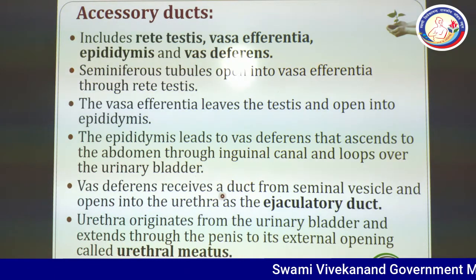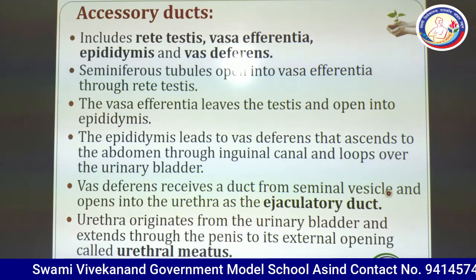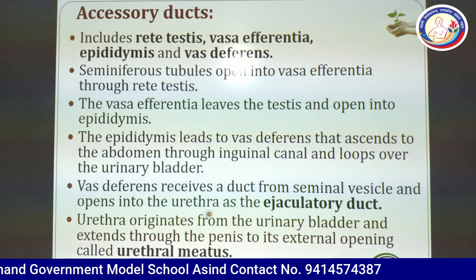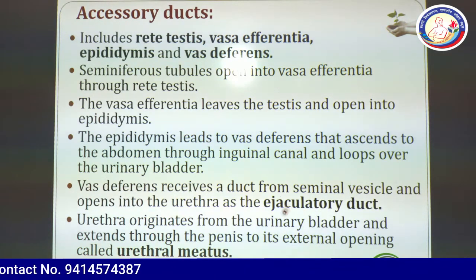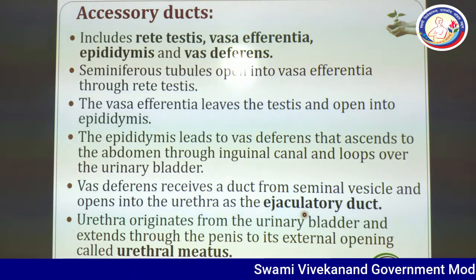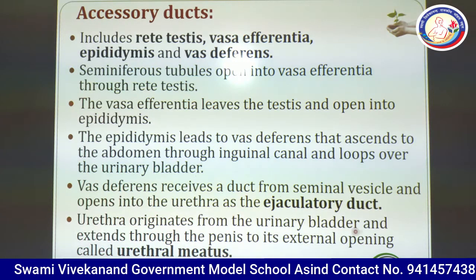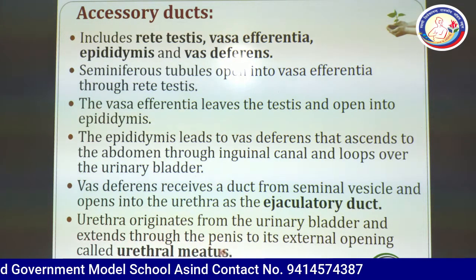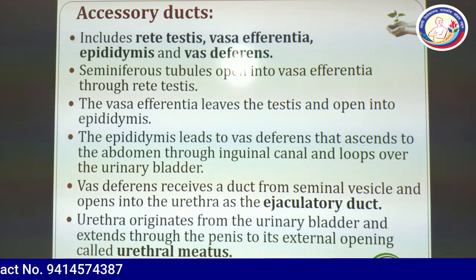Vas deferens receives a duct from seminal vesicle and opens into the urethra as the ejaculatory duct. Ejaculatory duct is the duct where semen is passed out. Urethra originates from the urinary bladder and extends through the penis to its external opening called urethral meatus.